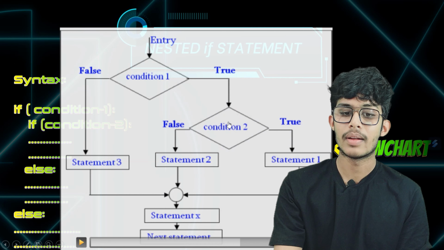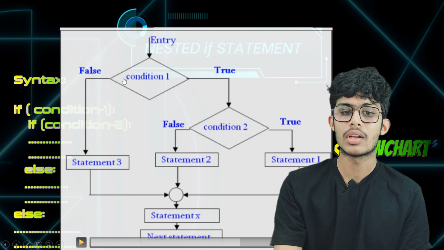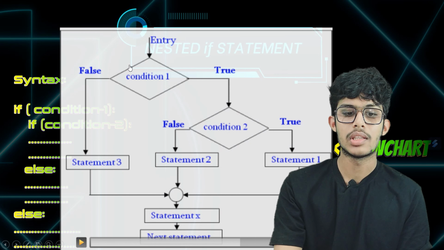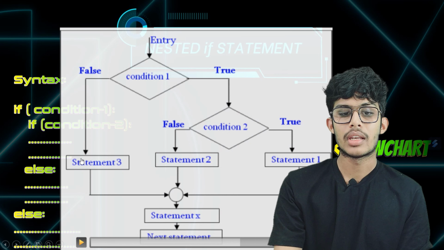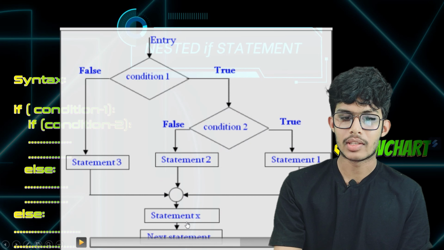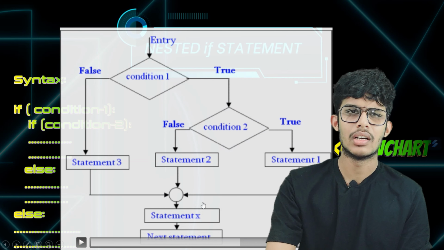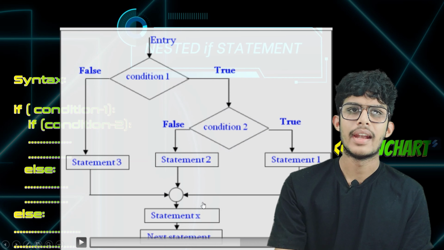If this becomes false, then the second statement of this condition is executed. And if the first condition becomes false, then statement number 3 under this condition is executed and comes to the final statement, and the program goes to the next statement or ends here.